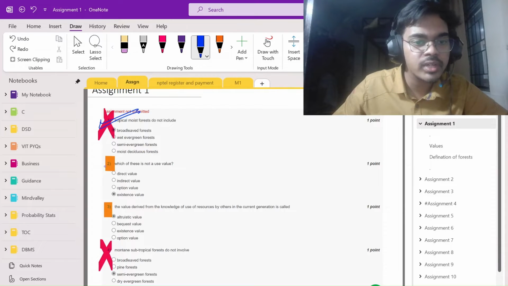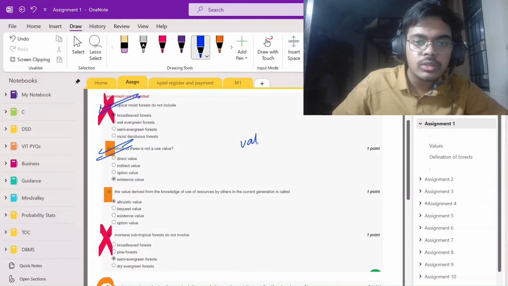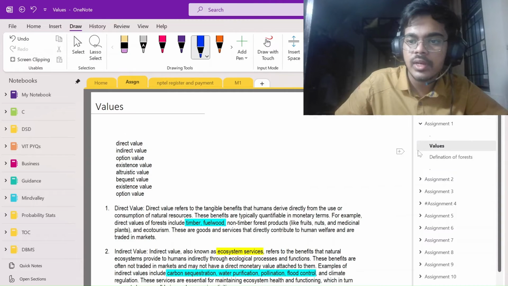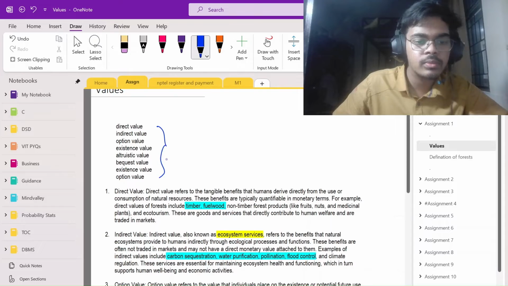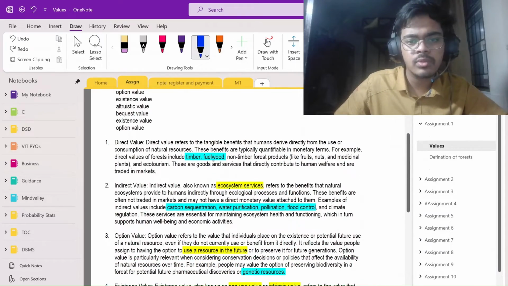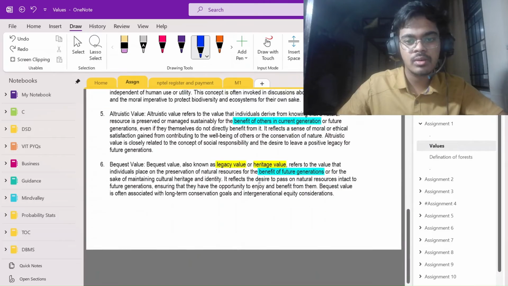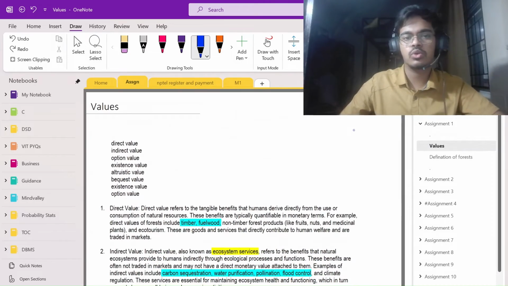For the next thing, the not useful value is existence value. Just remember it. There are a lot of questions on values, so that is why I generated a few things from ChatGPT. These are keywords, like this direct value. This is level 2 of learning. This is not for mugging up. This is the thing I told you earlier.